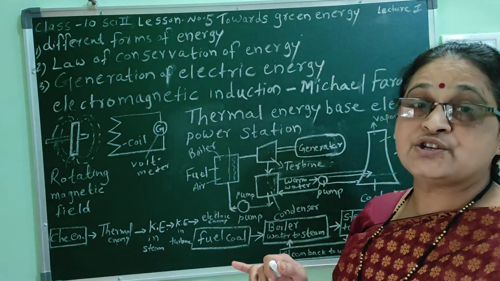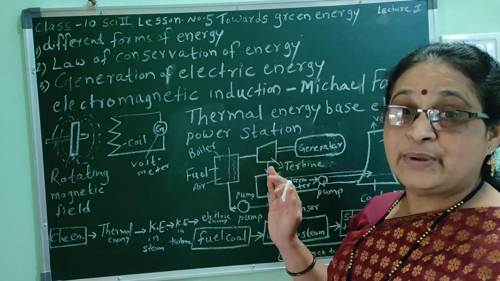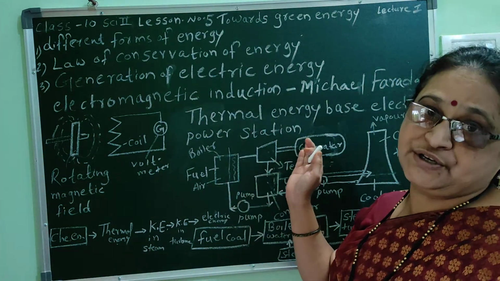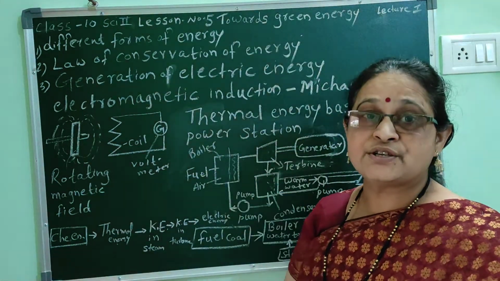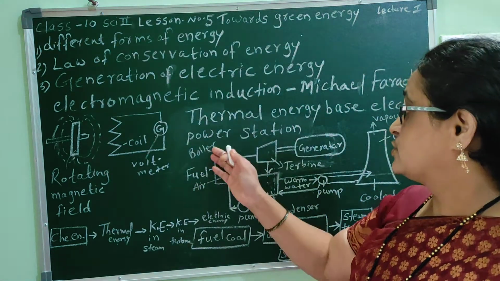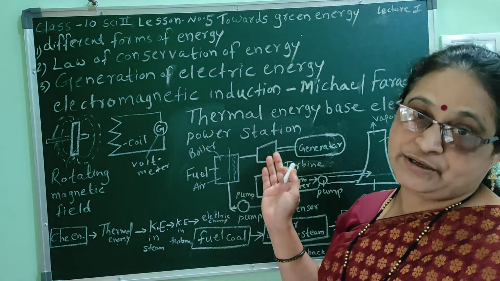Which type of energy source we use to drive the turbine? On that basis, there are different types of power stations. If we use thermal energy, that is a thermal power station. If we use nuclear energy, that is a nuclear power station.